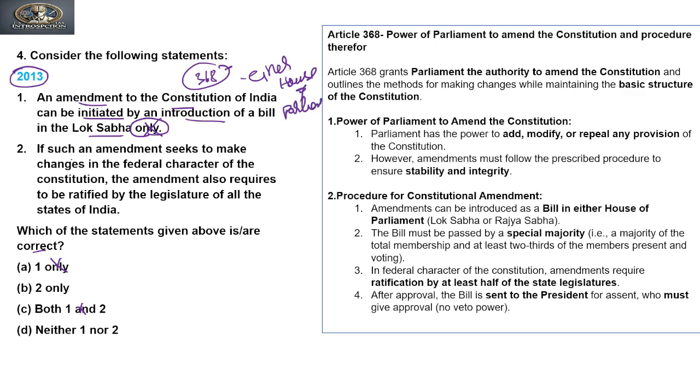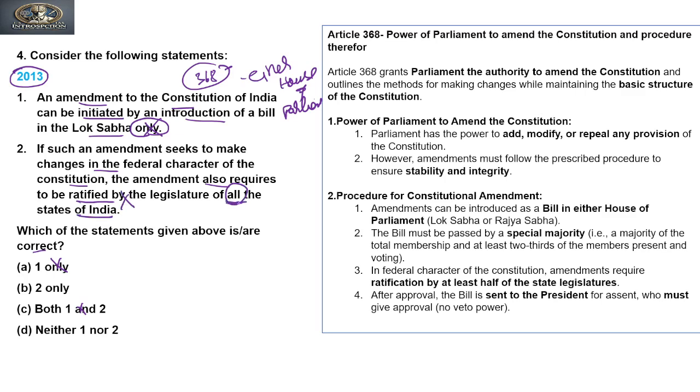Clear? Next, the second statement: if such an amendment seeks to make changes in the federal character of the constitution, the amendment also requires to be ratified by the legislatures of all the states of India? No, it's also not true. Why?